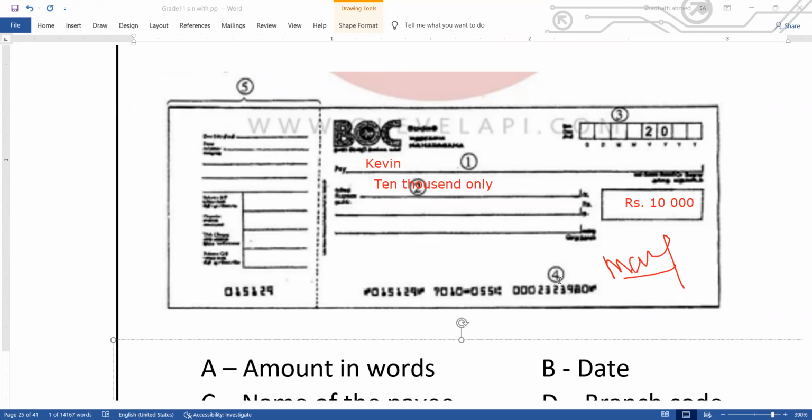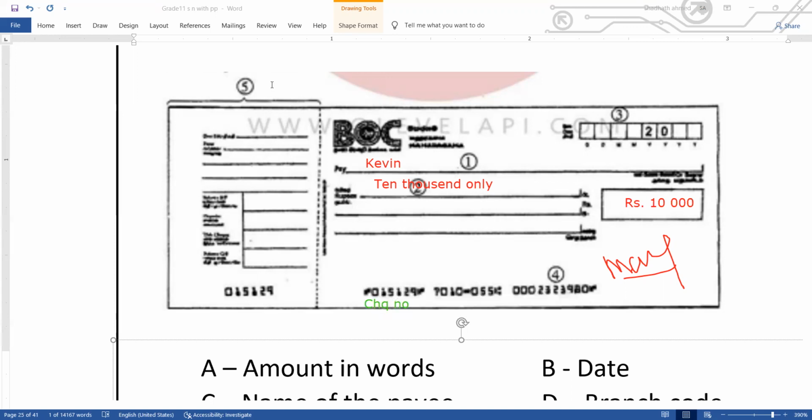Number 4 indicates the magnetic ink stripe. There are 4 numbers here. You can note it down clearly. What are the numbers given here? The first number is the check number.